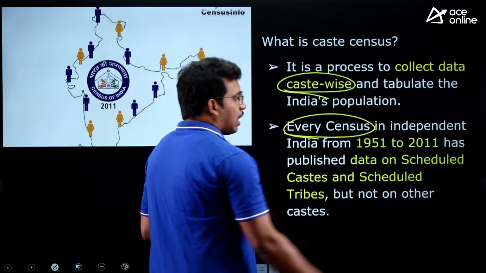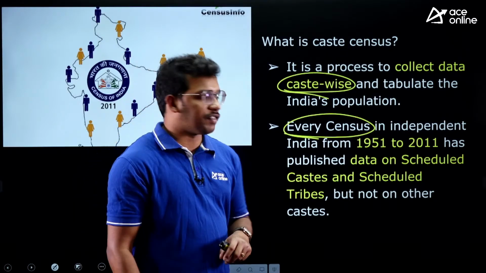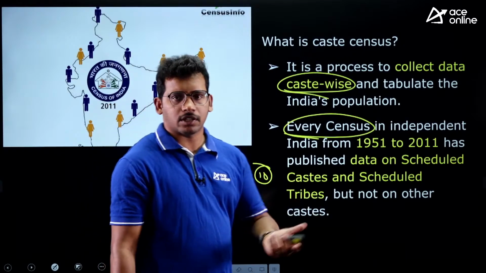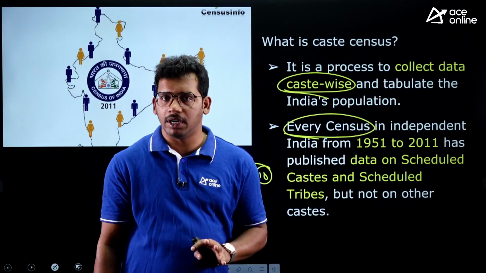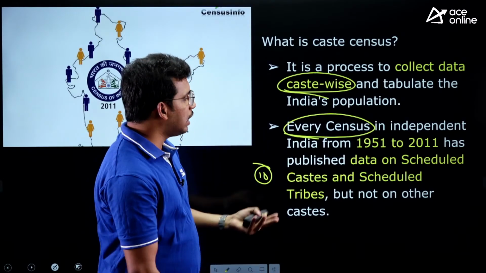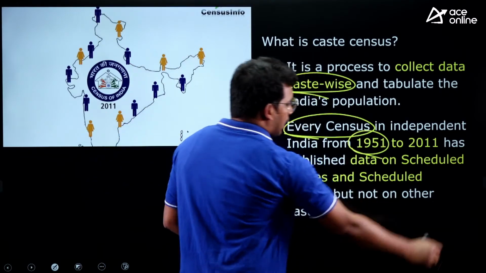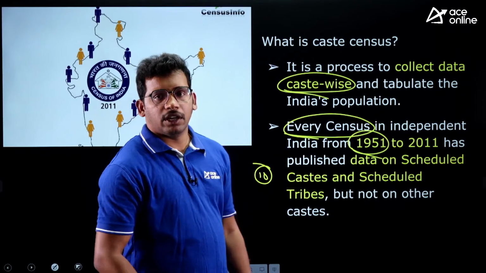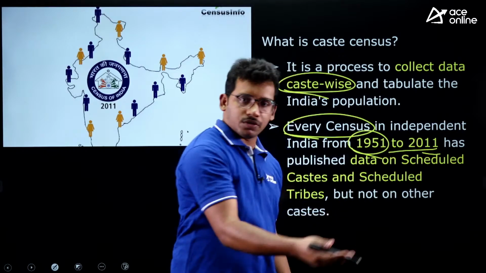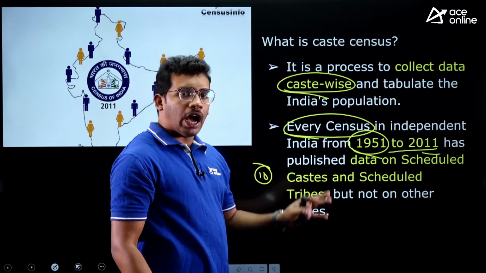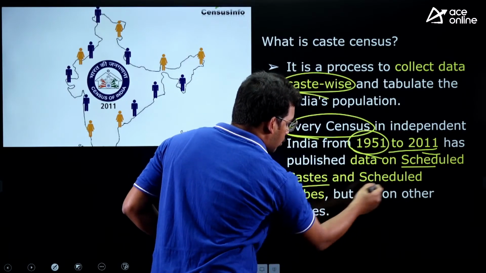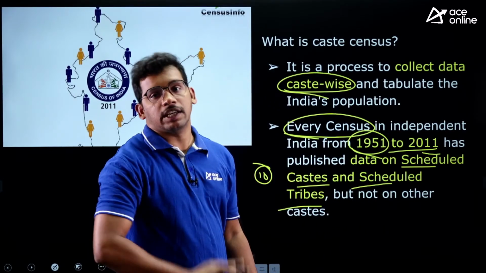For the general census, the demographic census, we are conducting the census every 10 years. The 2021 census has been a little bit delayed because of COVID, but prior to that we were collecting the census every 10 years, from 1951, the first census after Indian independence, till 2011, the recent census. We have collected the data of scheduled castes and scheduled tribes within that census itself.